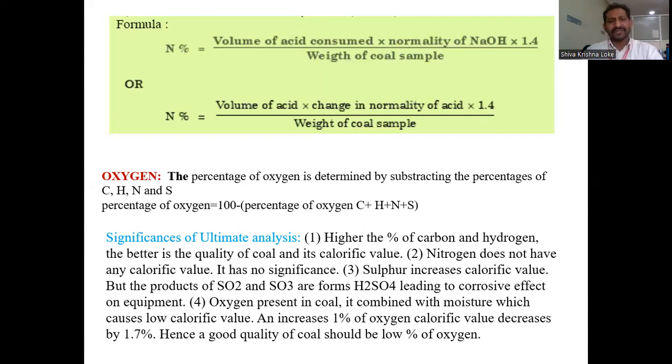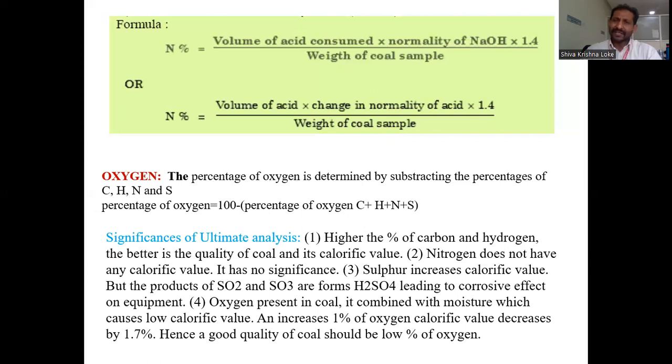Now let us go to the significance of the ultimate analysis. What is the importance of the ultimate analysis? First, if the carbon and hydrogen percentage is higher in the fuel, that is a better quality fuel, giving a higher calorific value. Second, nitrogen present in the coal sample does not improve the calorific value, because nitrogen is almost an inert gas, so it only adds weight. So for weight calculation, we can determine the nitrogen also.